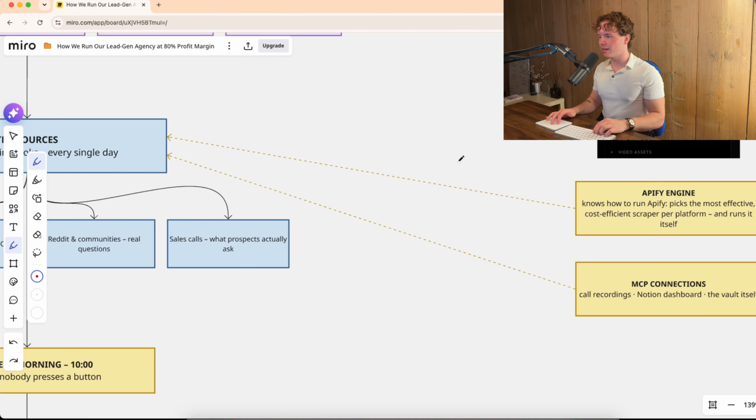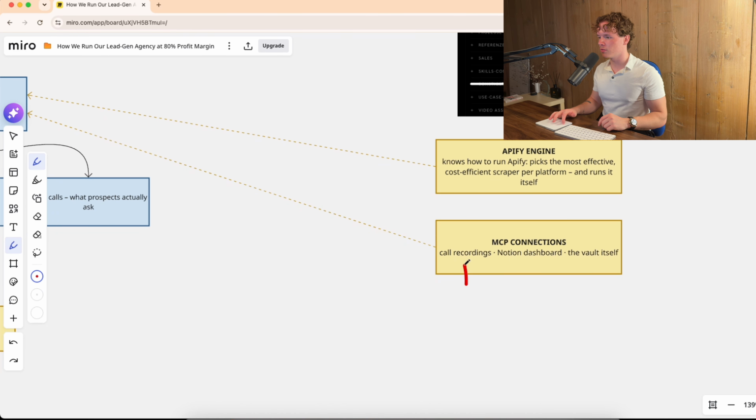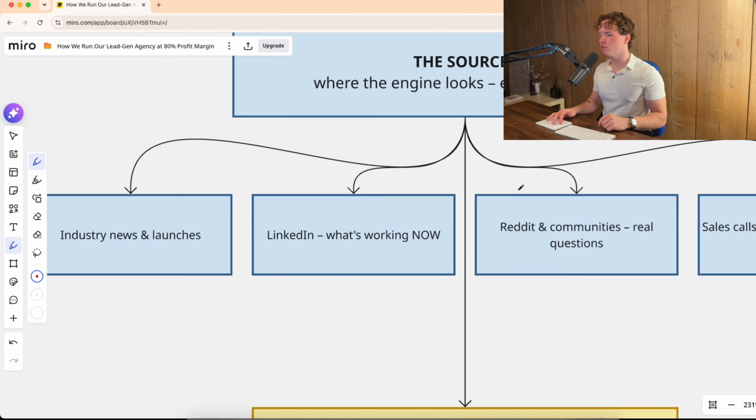Now, with that being said, the next thing it also has is all the MCP connections, to be able to use Apify in the first place, but also pull call recordings, update your Notion dashboard, and update the vault itself, so it has all of that information inside there.